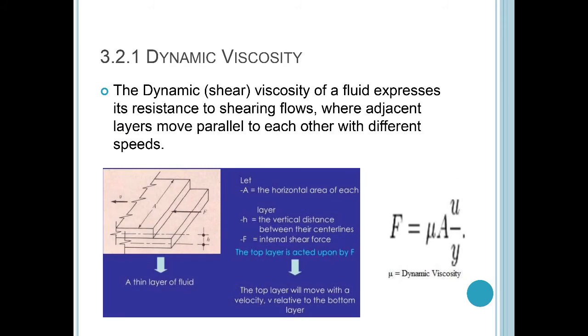Dynamic viscosity. Dynamic viscosity of a fluid expresses its resistance to shearing flow, where adjacent layers move parallel to each other with different speeds. It is also called viscosity, and mathematically it is given by F equals mu A U by Y, where F is the shear force, mu is the viscosity or dynamic viscosity, A is the area of cross section, U is velocity, and Y is distance.